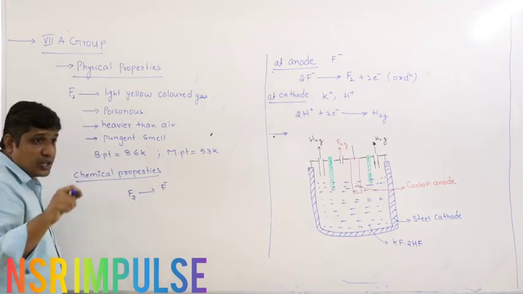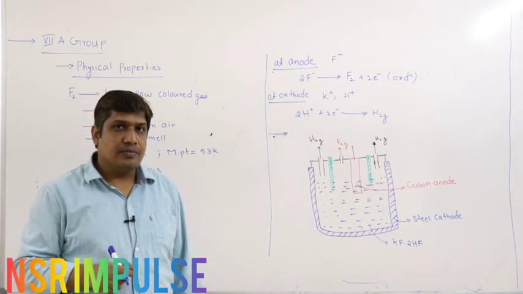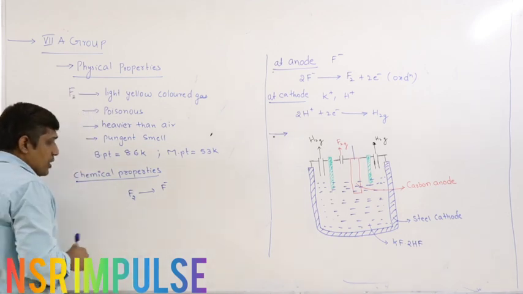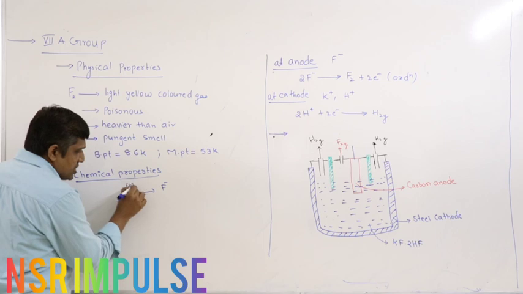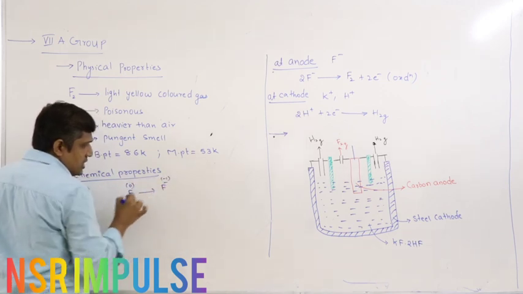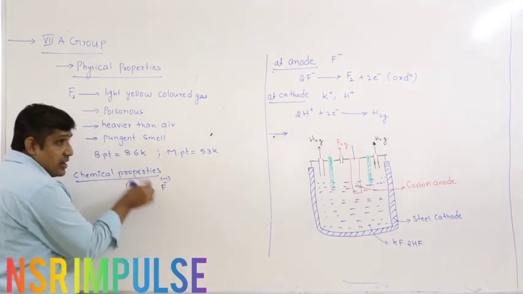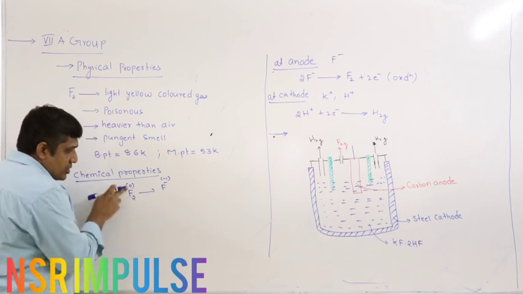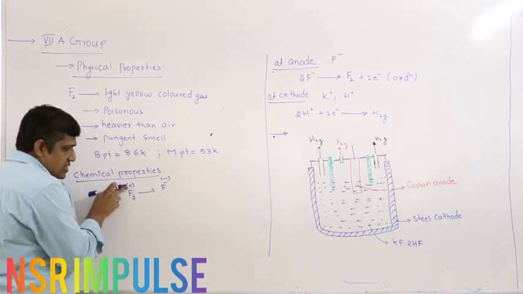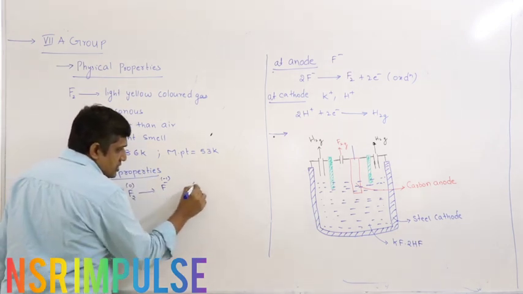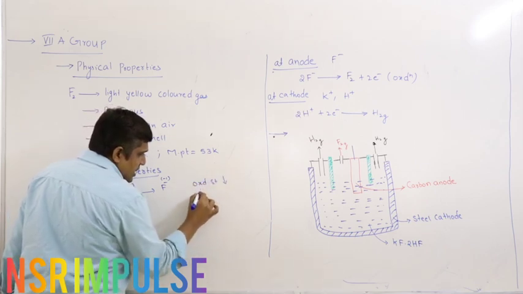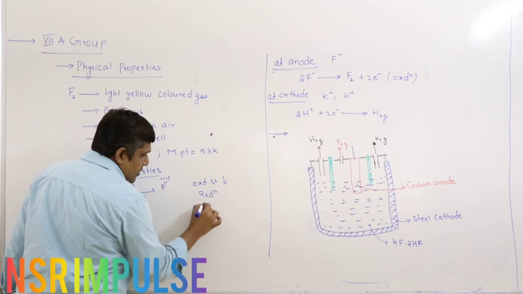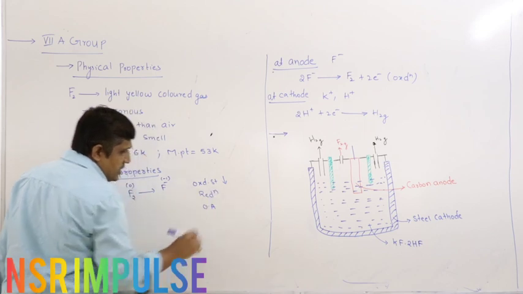It always shows a negative oxidation state in its compounds because it is a highly electronegative element. F2 is converted into F minus. Here F2 oxidation state is 0, here the oxidation state is minus 1. It itself will undergo reduction because there is a decrease in the oxidation state from 0 to minus 1. Therefore, it acts as an oxidizing agent.